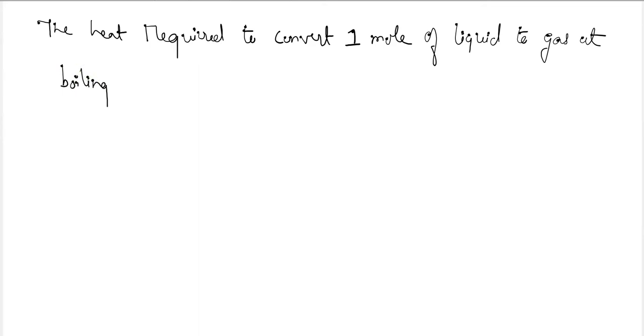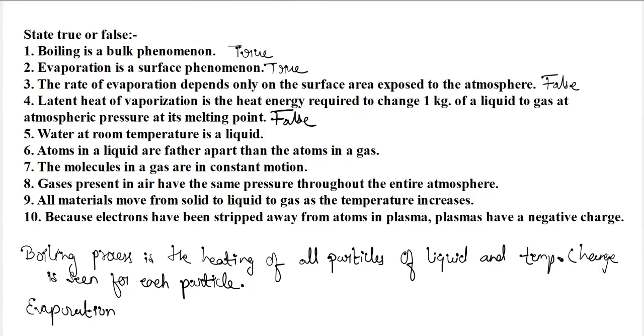Okay, it is related to the boiling point temperature, not the melting point temperature. And also the concentration is used here, that is mole, not the mass. Here it says 1 kg of liquid to gas, that is also at melting point. So both the things are wrong here, so hence this statement is false.